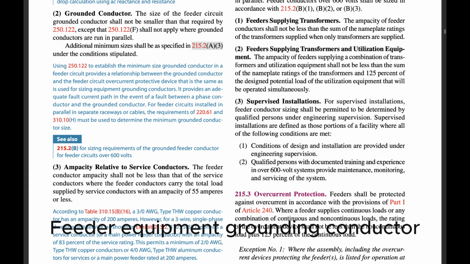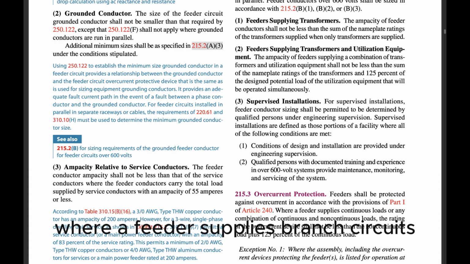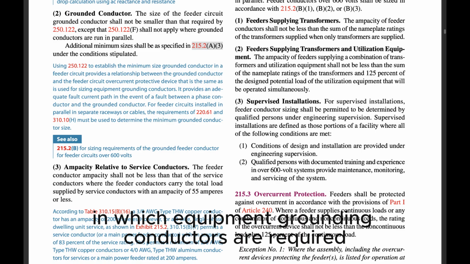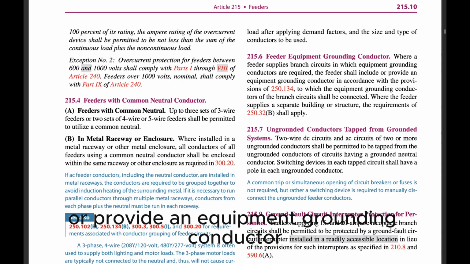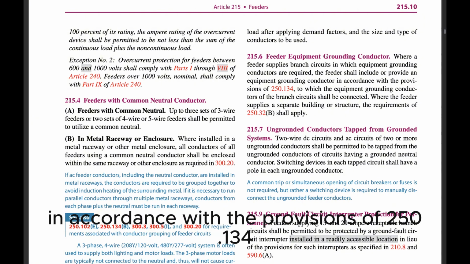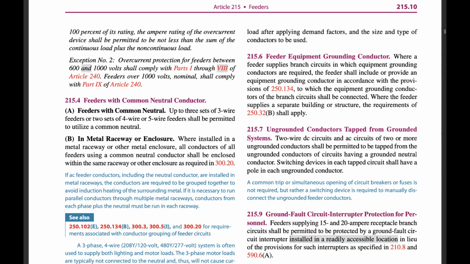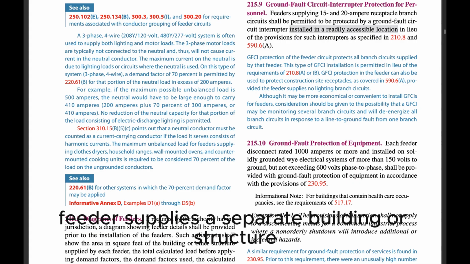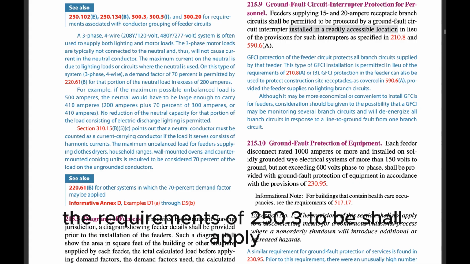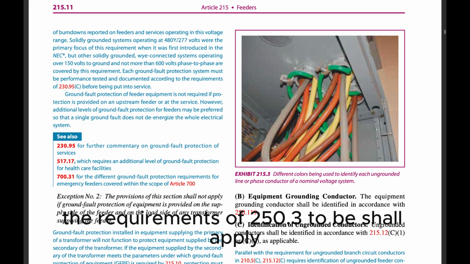215.6 Feeder equipment grounding conductor. Where a feeder supplies branch circuits in which equipment grounding conductors are required, the feeder shall include or provide an equipment grounding conductor in accordance with the provisions of 250.134, to which the equipment grounding conductors of the branch circuits shall be connected. Where the feeder supplies a separate building or structure, the requirements of 250.32(B) shall apply.